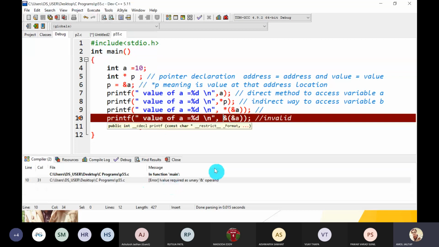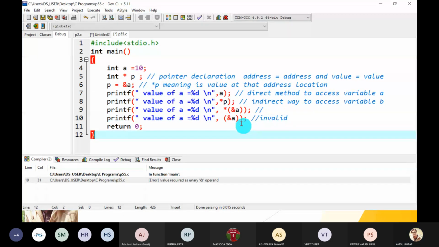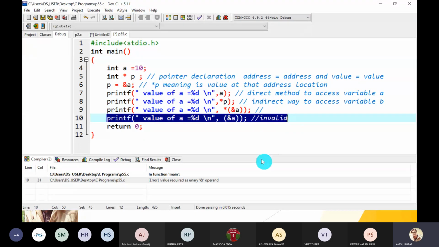It is also not valid, because address A means 100 in this example, and 100 is not a variable having any address. Okay guys, hope you understand. So it is an invalid statement.